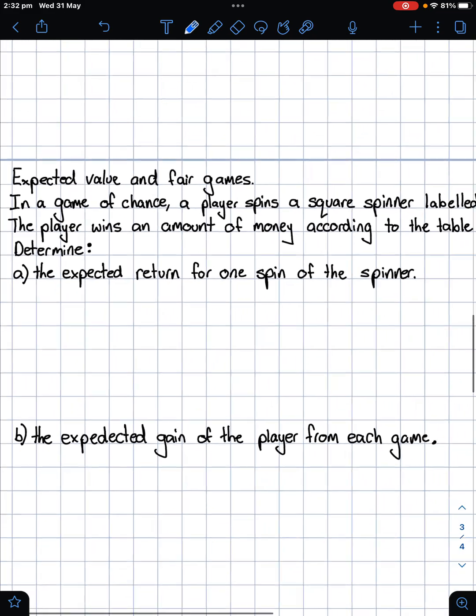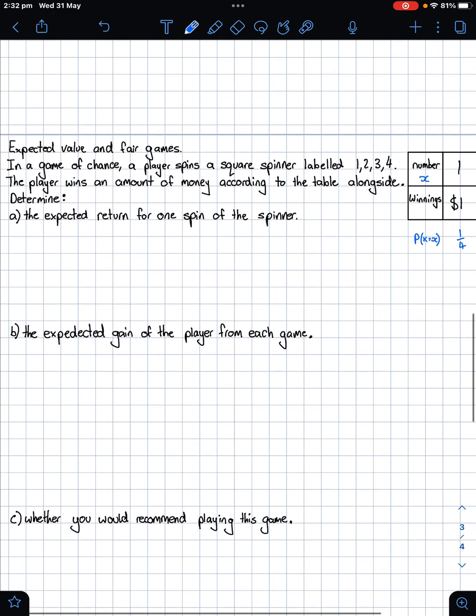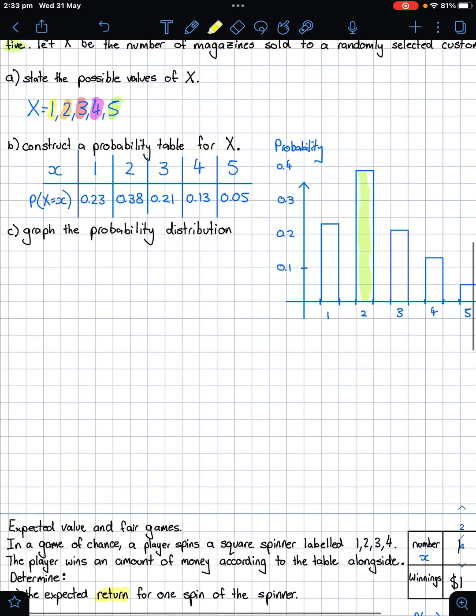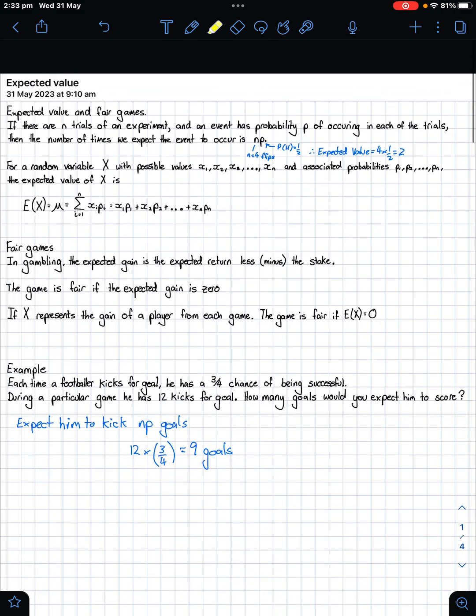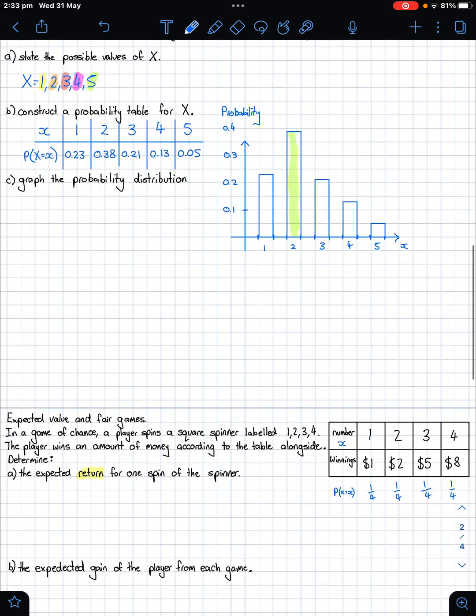The player wins an amount of money according to the table alongside. So we've looked at that table. Work out the expected return. Now this is important: return is not gain. We were talking before, and I might not have brought attention to it: the expected gain is the expected return minus the stake. At the moment we're working out the expected return, so then we can minus the stake from it. So let's work out the expected return.